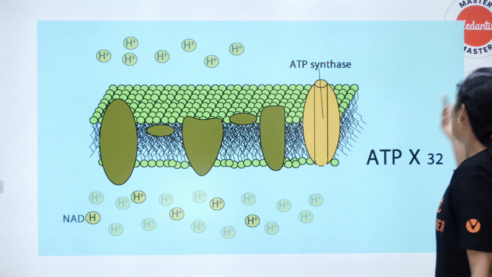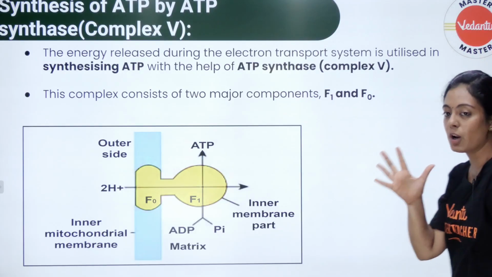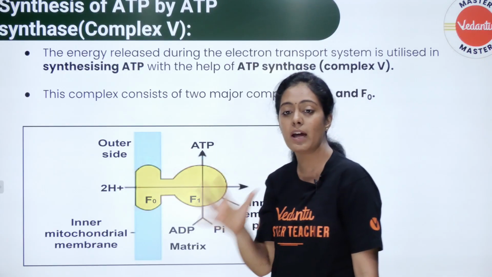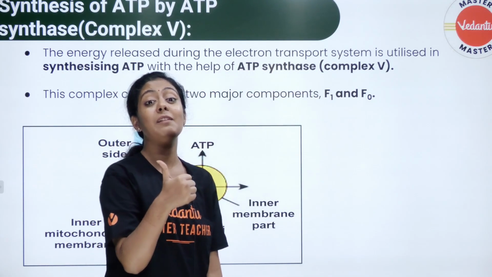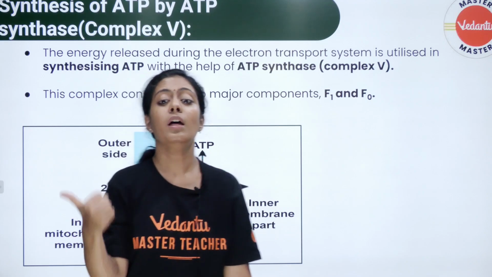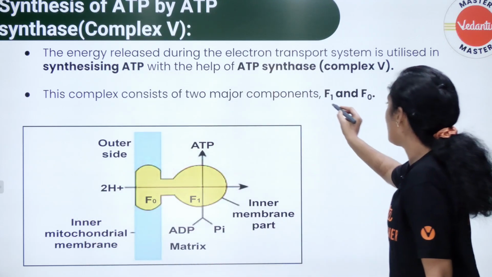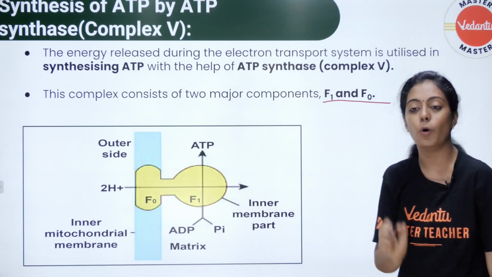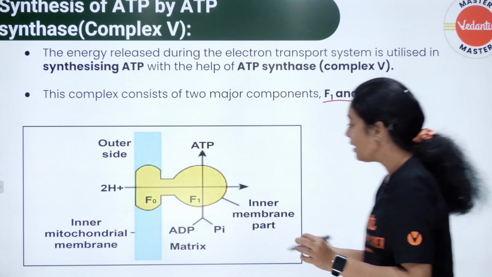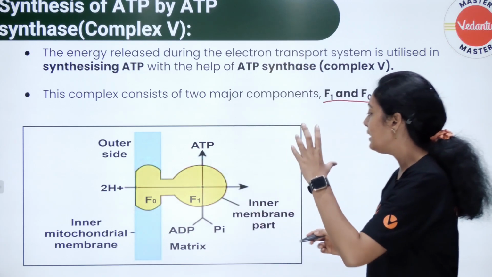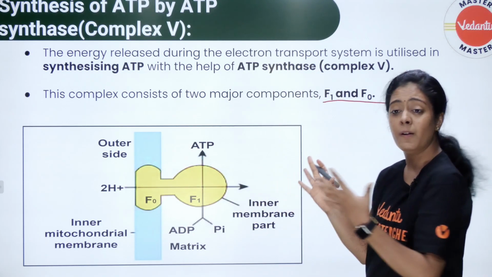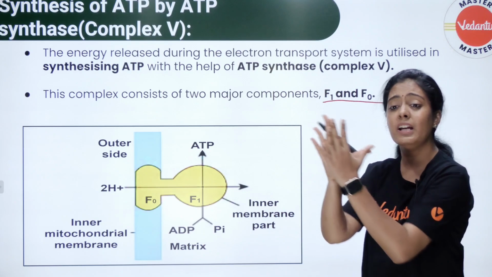Okay, this is what I am going to explain more clearly to all of you. As I already said, complex 5 is what we call ATP synthase, or we also call it F1 F0. So you see here this F0. Where is this F0? It is embedded in your membrane.